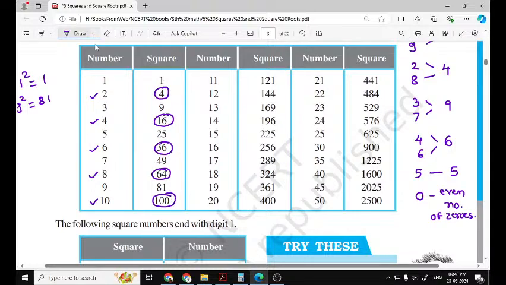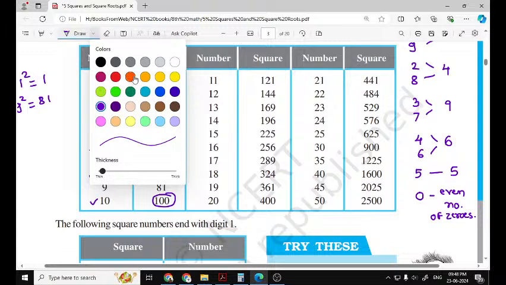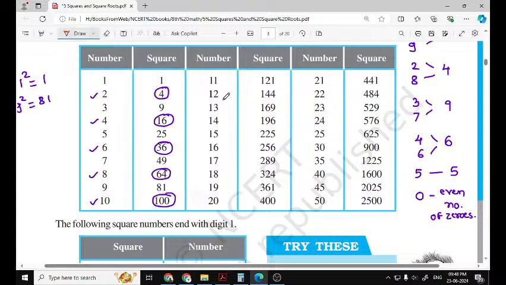If a number ends with 1, 3, 5, 7, 9, meaning the number is odd, its square is also odd. So the square of an even number is even, and the square of an odd number is odd.